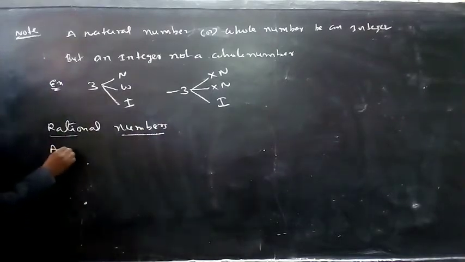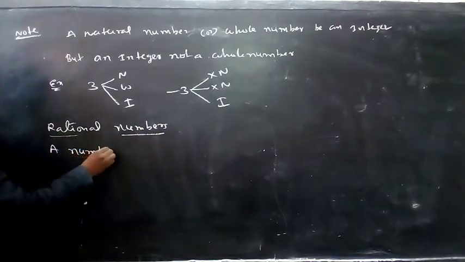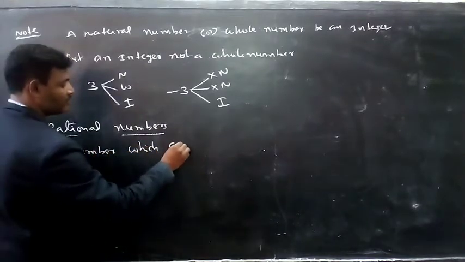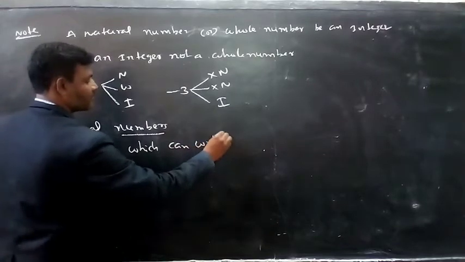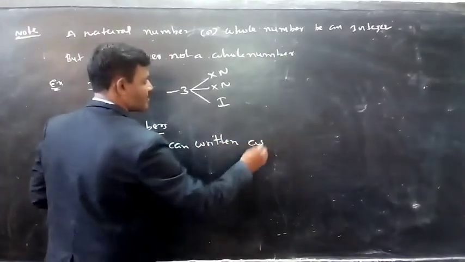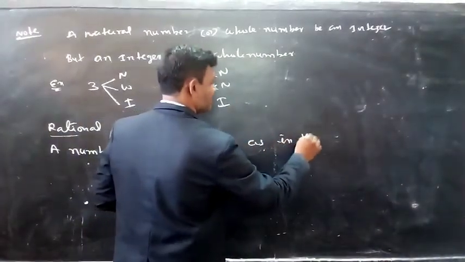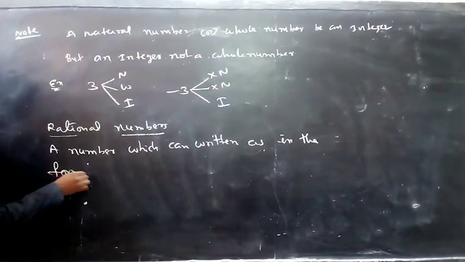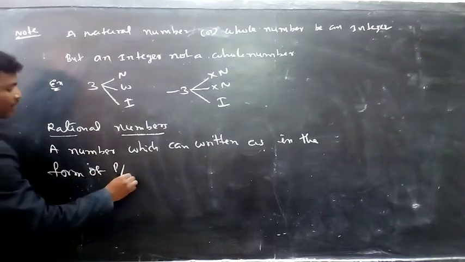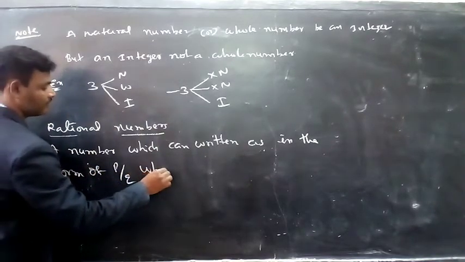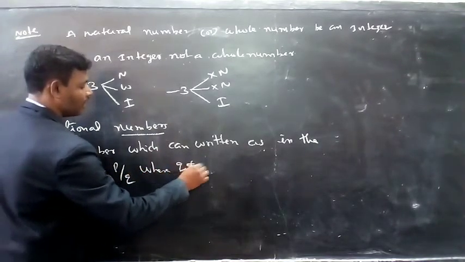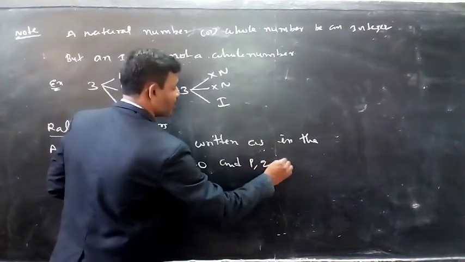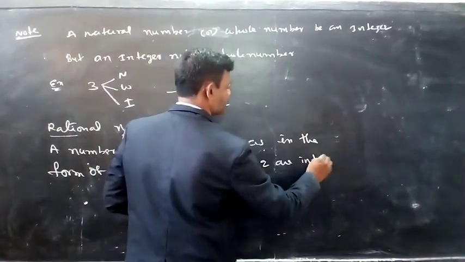A number which can be written in the form of P by Q, where Q is not equal to 0 and P, Q are integers.